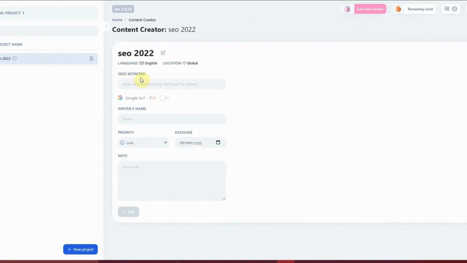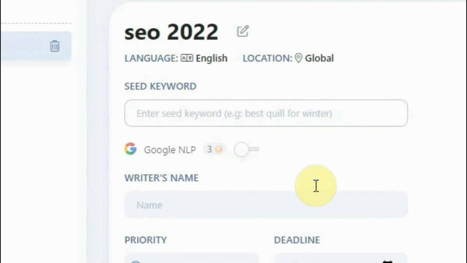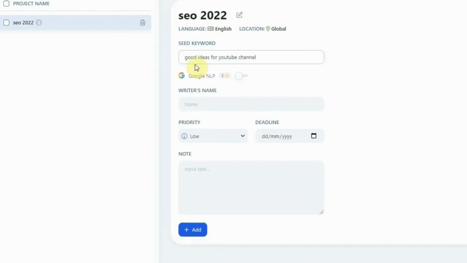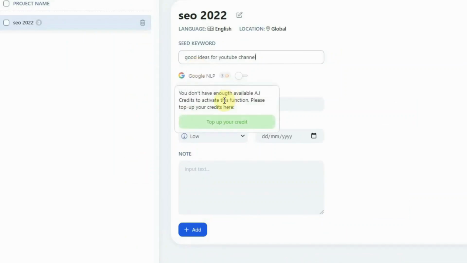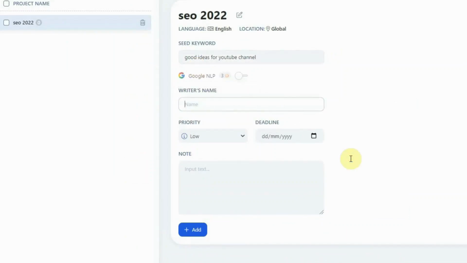Now it is asking for a seed keyword. Let me enter the keyword good ideas for YouTube channel. I did proper keyword research and now I found this keyword. So you should enter the entire keyword you have discovered from your keyword research, and you can also give the writer's name if you want.